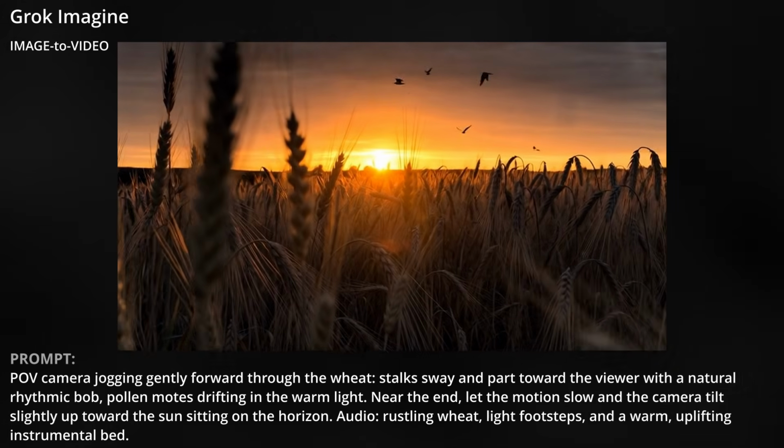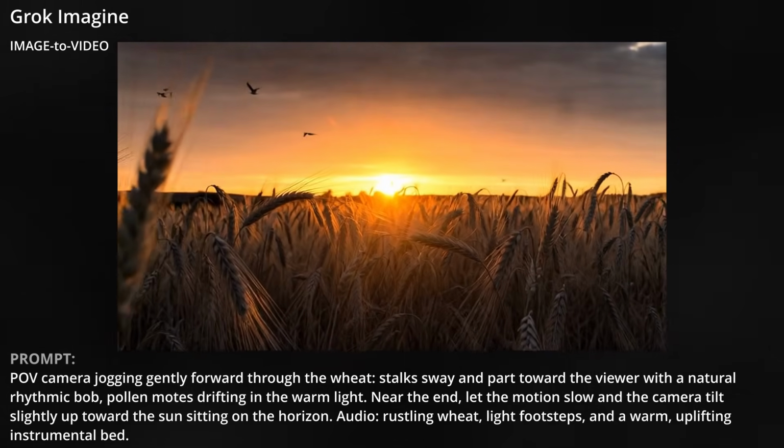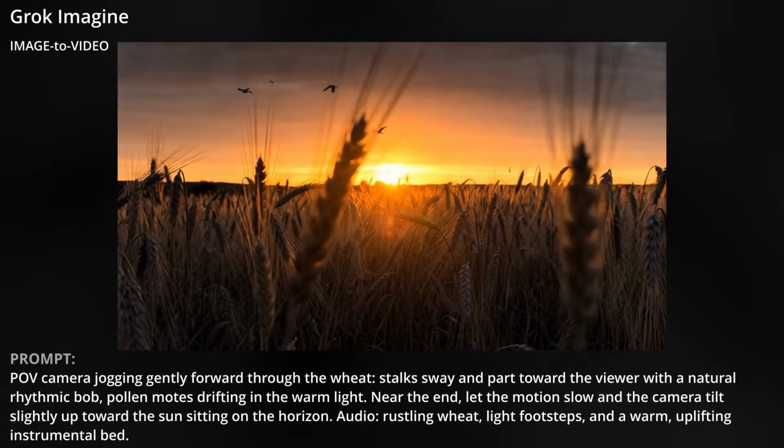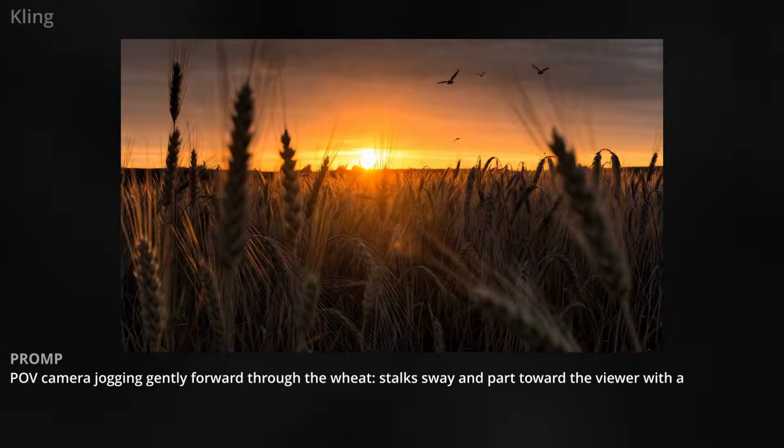It feels like a slow-mo glide more than POV jogging, but it did move us through the wheat field in a POV perspective, and the movement of some of the wheat stalks seems pretty intentional and cool. The audio incorporated everything in the prompt fairly well, although the rustling of the wheat isn't great.